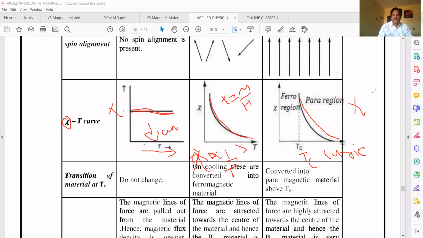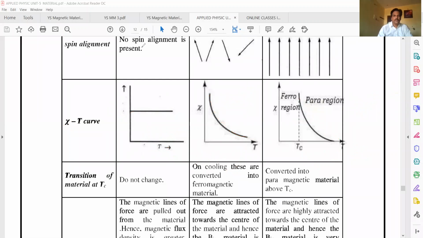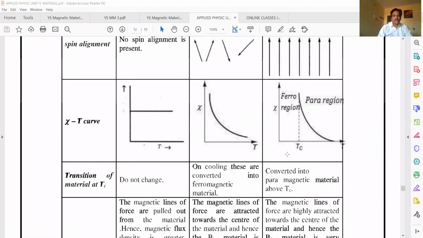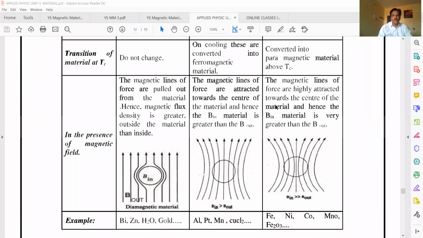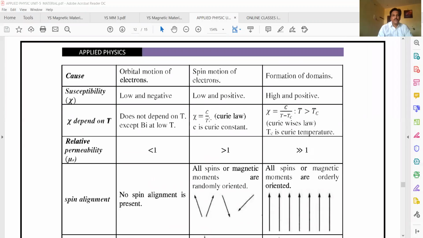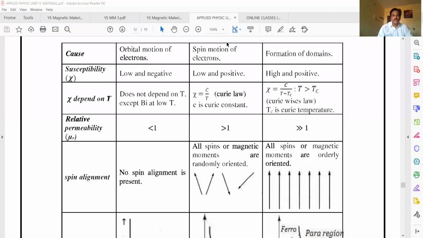That's why it is called the Curie-Weiss law. Chi is equal to 1 by T minus Tc. Chi equal to 1 by T minus Tc. Okay, so we have written it here. Oh, sorry, we forgot this one. Okay, this is the relation here.